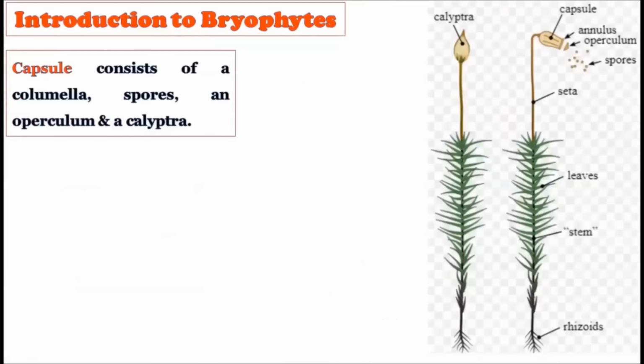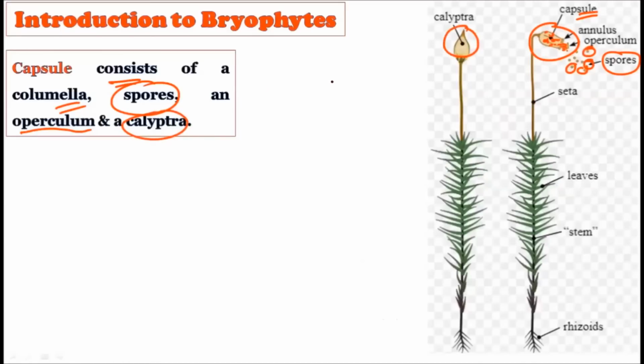Now consider the capsule. It consists of the columella, because this capsule shows a very complex structure. Inside it also contains the spores, and you see the spores being liberated. Then there is an operculum, which is the opening through which the spores come out. Spores, operculum, and annulus all constitute the capsule.